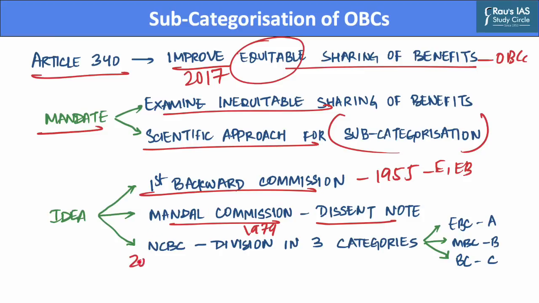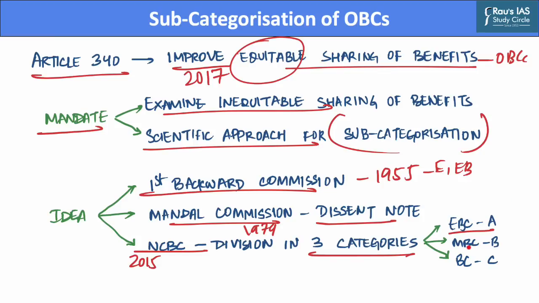Further, in the year 2015, the National Commission for Backward Classes proposed the division of OBCs into three categories. The first category was EBC Group A, where communities who face social, educational, and economic backwardness even within the OBCs are included.